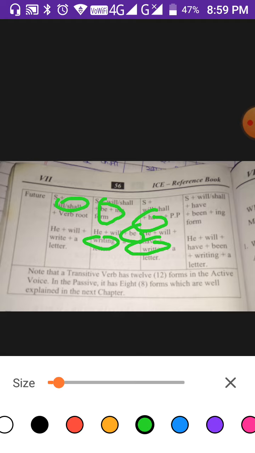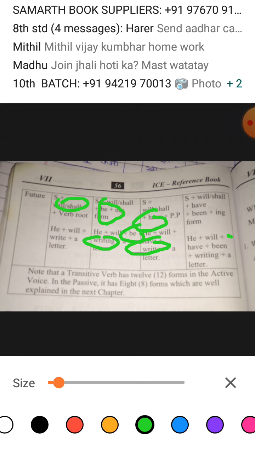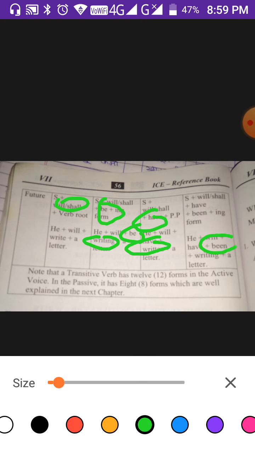See here, will also, have also, but the additional one is been, B-E-E-N, and been and writing a letter in the last type, perfect continuous future tense. Adding B-E-E-N is most important.